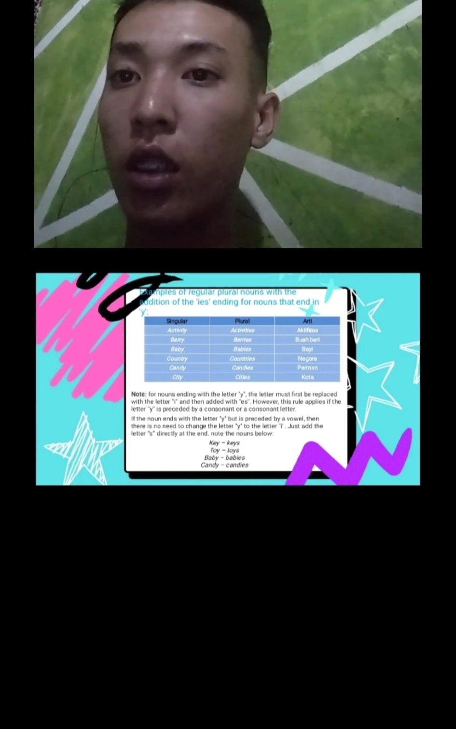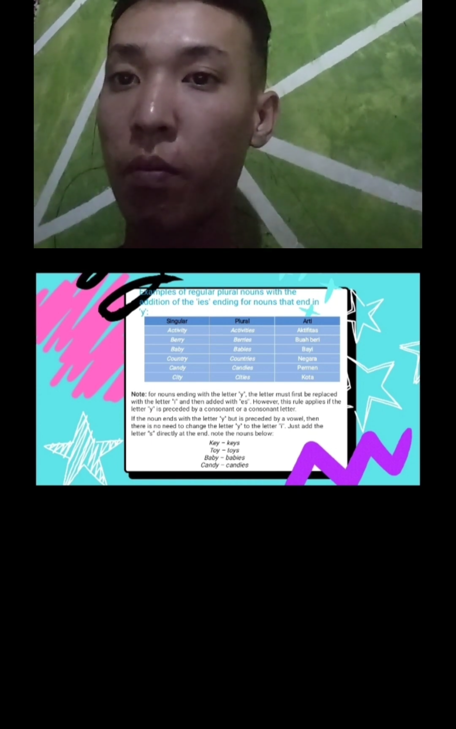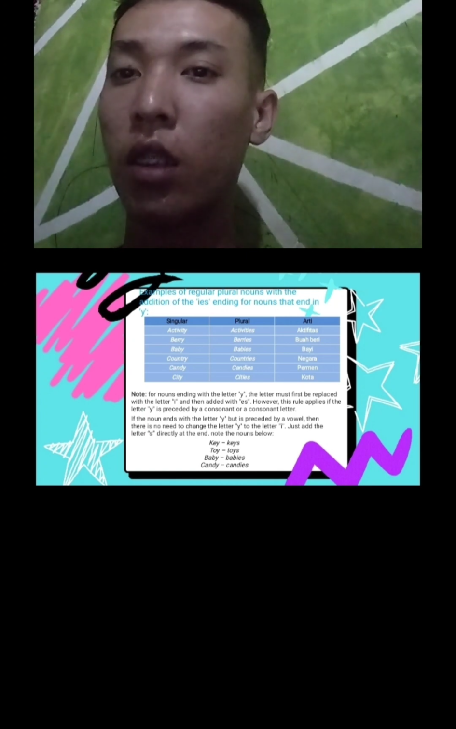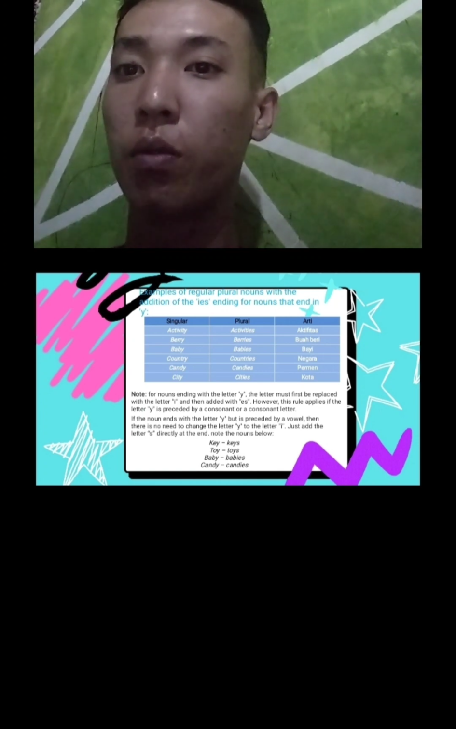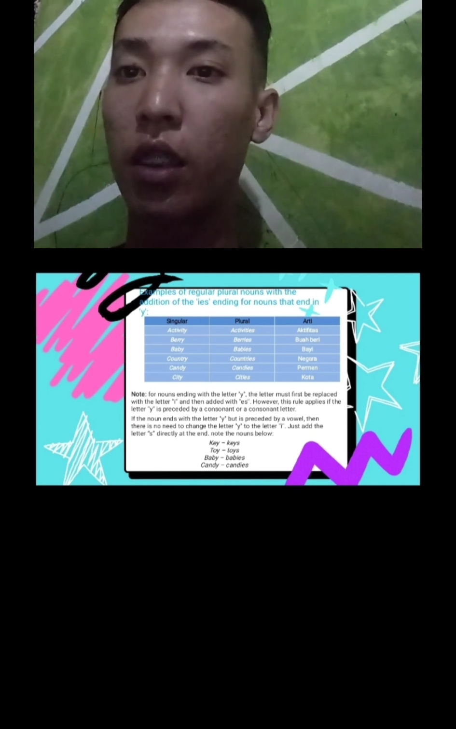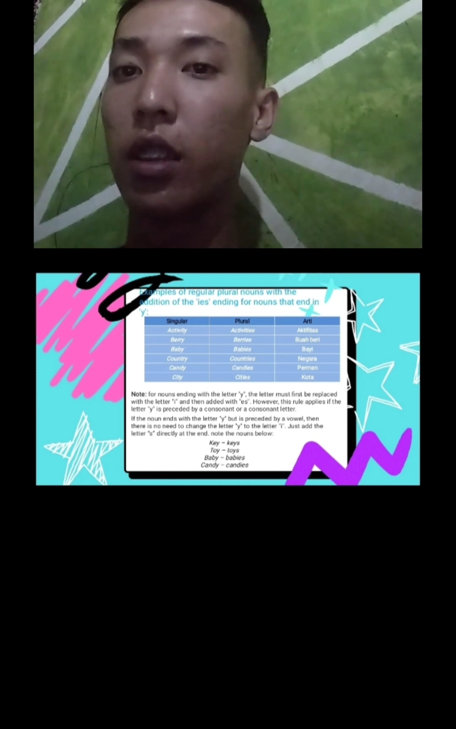If the noun ends with the letter y but is preceded by a vowel, then there is no change to the letter y. Just add the letter s directly at the end, as in the nouns below. Key, keys, toy, toys, baby, babies, candy, candies.